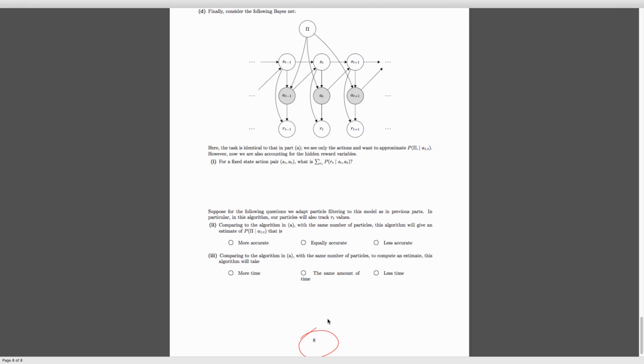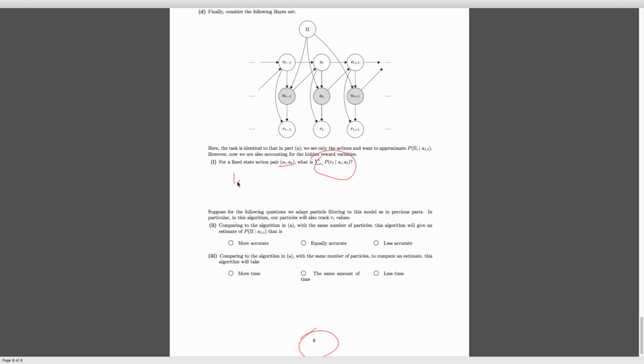So let's take a look at the first part of this question. For a fixed state action pair S of t, A sub t, what is this sum over here? Well, this is just the sum of some probability distribution. We're summing over something on the left, and there's only one term. So it's going to end up being 1. Any distribution, whether it's conditional or unconditional, when you sum out over all terms goes to 1, because it's an axiom of probability.